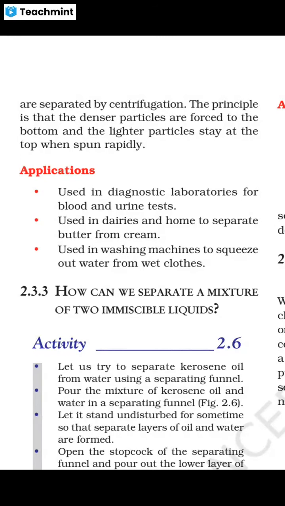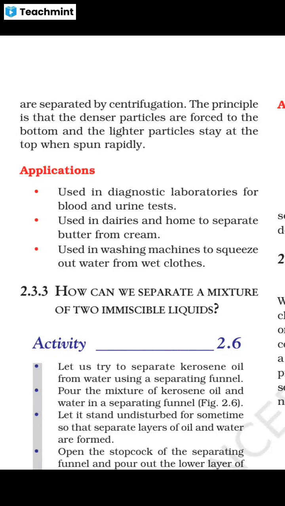Now, applications. Centrifugation is used in diagnostic laboratories for blood and urine tests, and also used in dairies and at home to separate butter from cream.